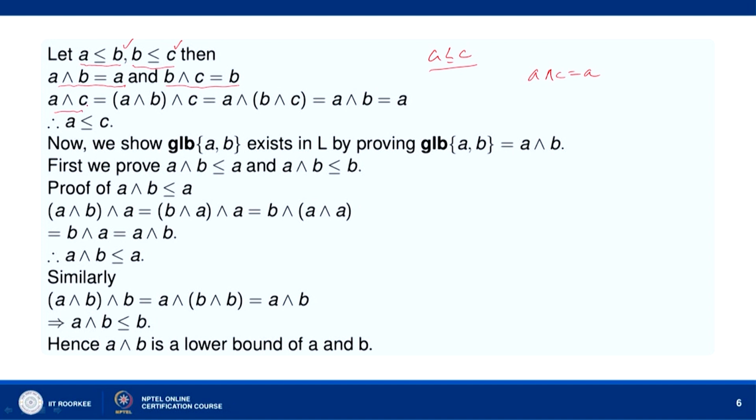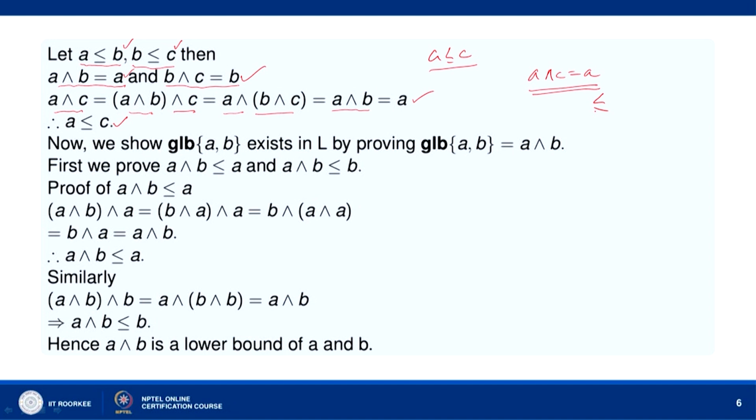Put the value of A here, A is equal to A meet B. So, A meet B meet C. Now, use the associative law. So, we can write it as A meet (B meet C), and B meet C equal to B. So, we get A meet B, and A meet B is equal to A. So, we get A here. So, A meet C equal to A implies that A precedes C, and therefore the relation precedes is a transitive relation on the set.